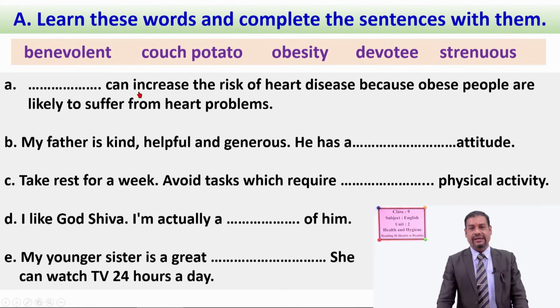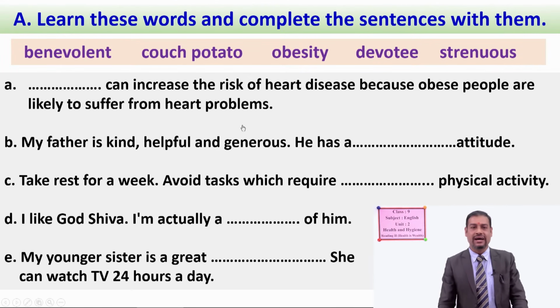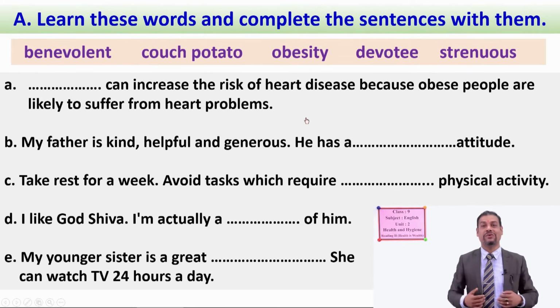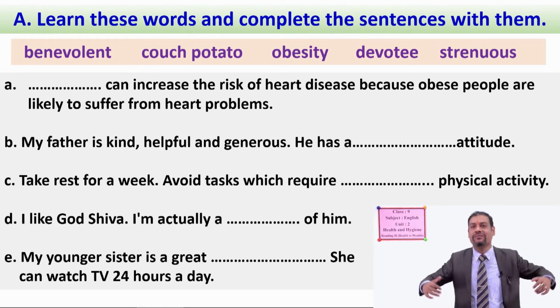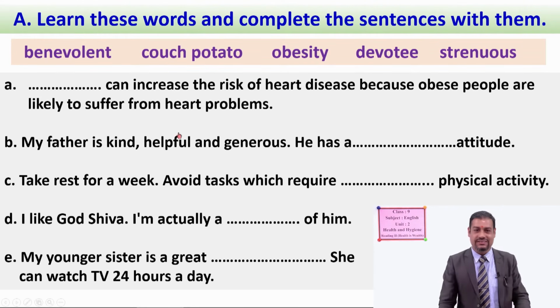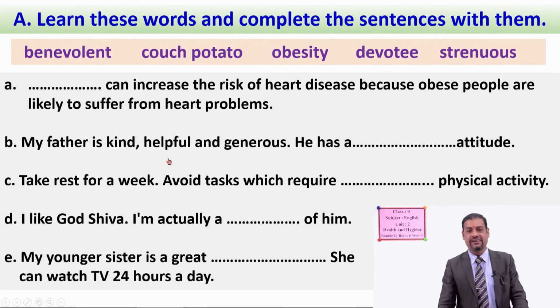Now number A, blank space can increase the risk of heart disease because obese people are likely to suffer from heart problems. So what type of person can be suffering from heart problem? Slim person or fat person? You have to find out because you have already got the meanings of the words. So you have to choose a correct word. Number B, my father is kind, helpful and generous. He has a blank space attitude, okay. Next, take rest for a week. Avoid tasks which require blank space physical activity.